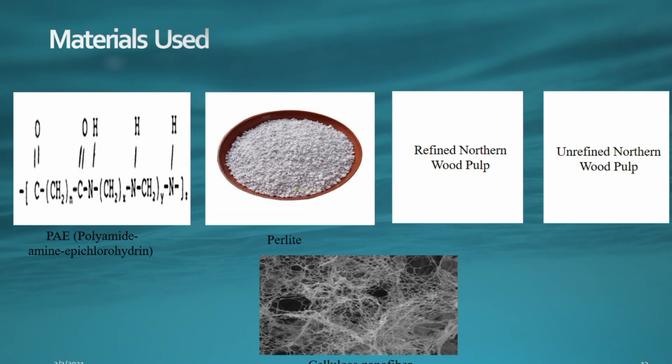Materials. The materials used for the preparation of the base sheet are the cationic polyamide amine epichlorohydrin (PAE), wood pulp, and perlite. The addition of PAE is important for initiating the electrostatic interaction between the negatively charged contaminants and the filter medium. The perlite is an amorphous volcanic glass and it has a lot of holding capacity, while the cellulose nanofiber is lightweight, tough, and sustainable.